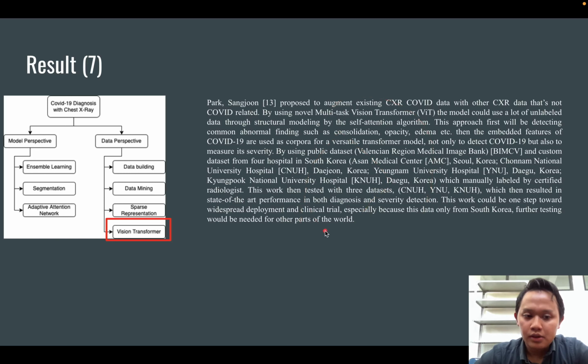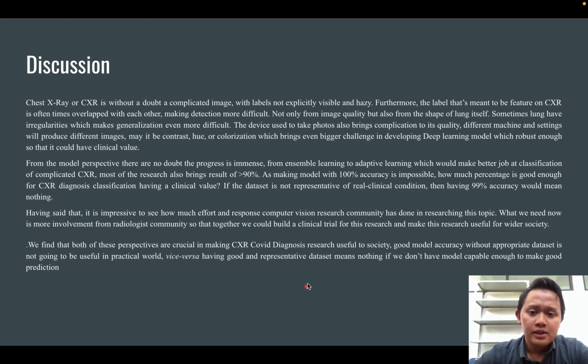This research is really important, maybe to move on to clinical trial in this CXR. So we see that the CXR dataset is really difficult to read. It's really hazy, and it's really difficult for a machine to differentiate. And meanwhile, there is a lot of research that gets more than 90% accuracy. It still isn't good enough compared to RT-PCR, because RT-PCR gets 99% accuracy. So if this method does not have at least 99% accuracy, we will not see it going public.